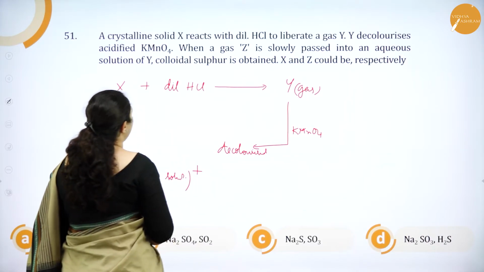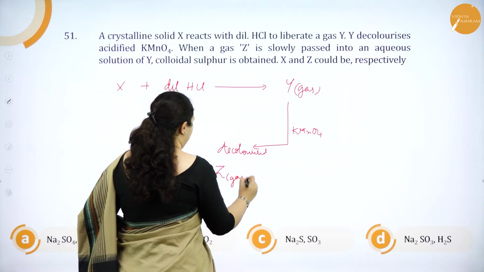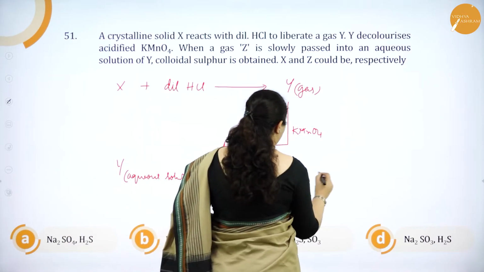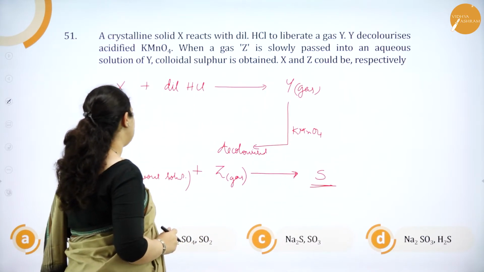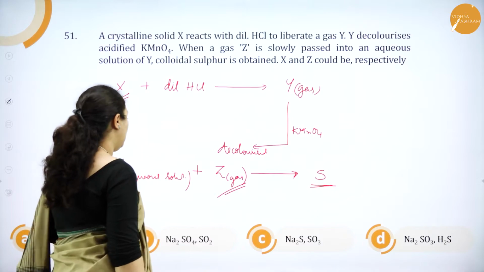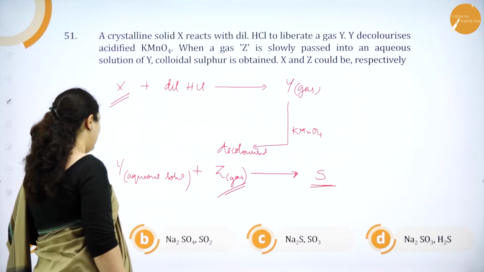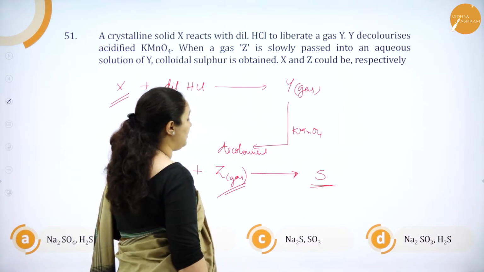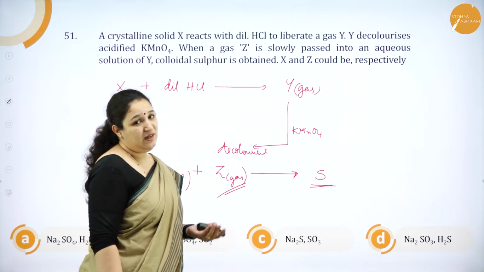For that what we are doing? A gas Z is slowly passed. This is a gas, it is passed, okay. Colloidal sulfur is obtained. We get sulfur colloid as precipitate. So what is X and Z? They are asking us what is X and what is Z. So what are the different options which we have? Na2SO4, H2S; Na2SO4, SO2; Na2S, SO3; Na2SO3, H2S. So we have to find out how exactly the reactions are occurring, okay.